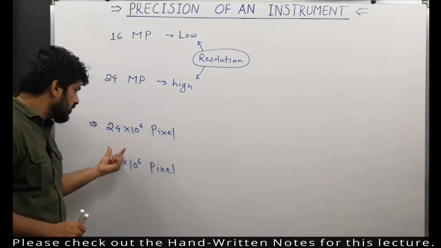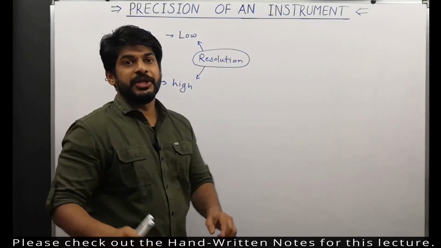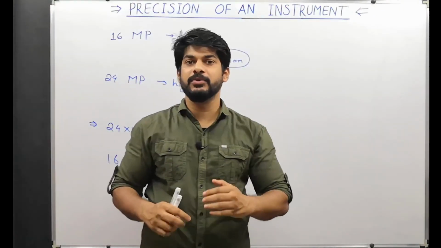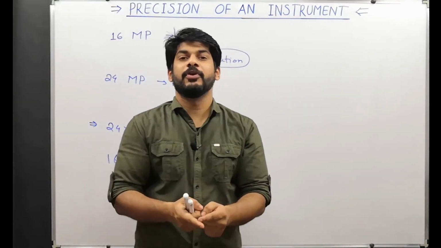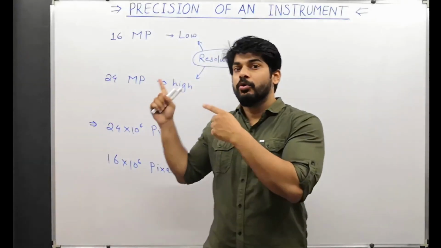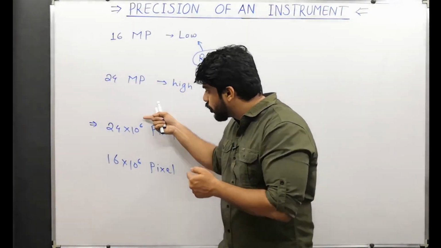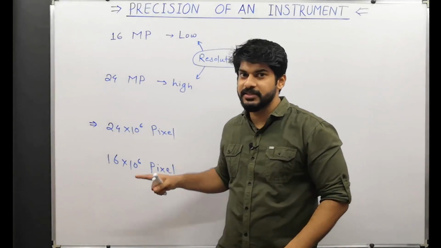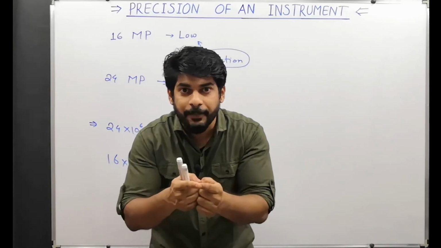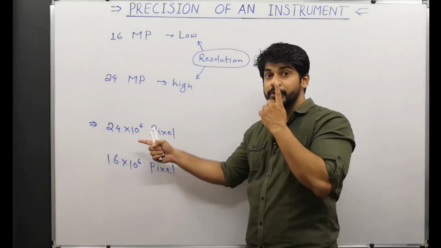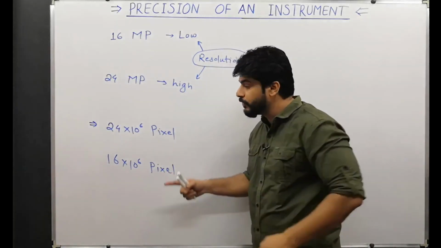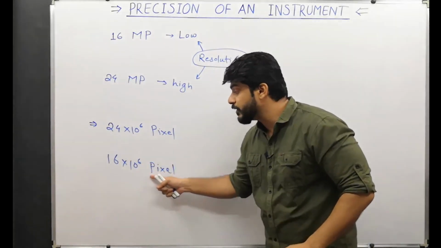What we really mean by these numbers is that if you take a picture of the same scene, let's say for example we have the same object in front of us, and we have taken a picture of that same object from the same distance with the two different cameras, one 24, the other 16 megapixel, then the same picture will be captured in 24 into 10 raised to 6 pixels with this camera, and with this camera it will be captured with these many pixels.